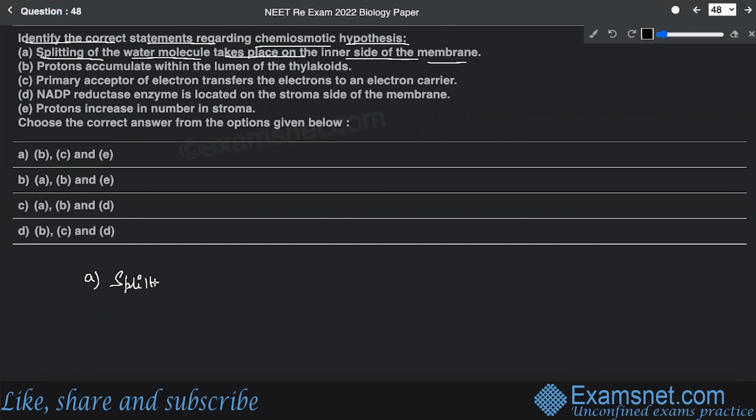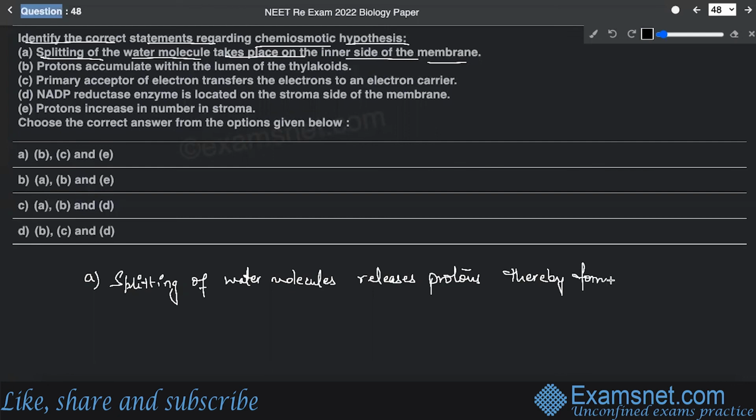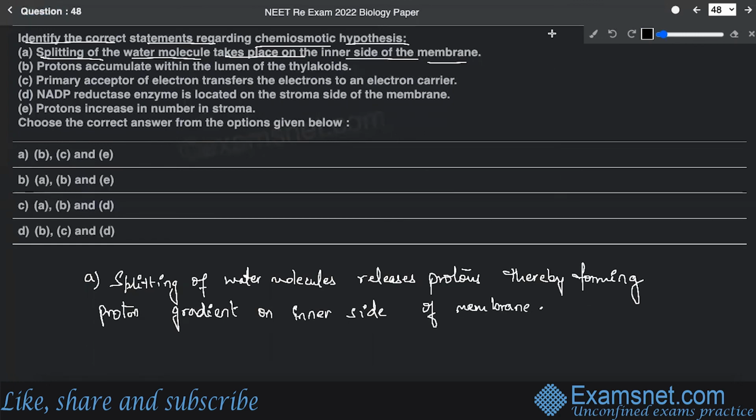Splitting of water molecule releases protons, thereby creating proton gradient on inner side of membrane. All right, so this is a correct statement.